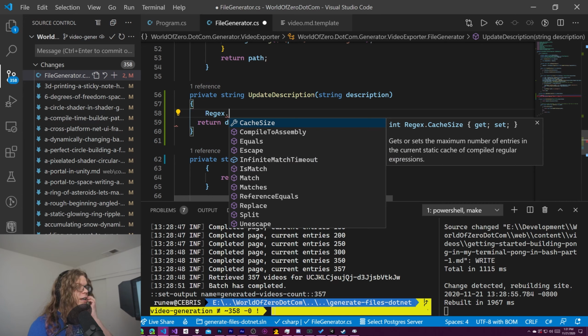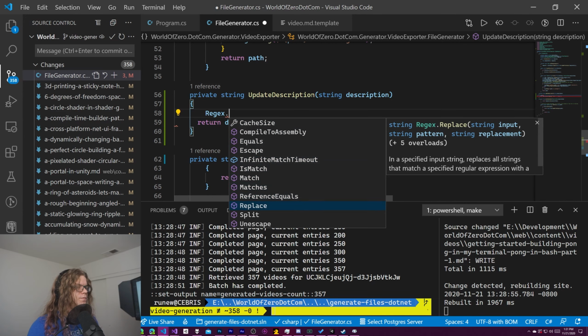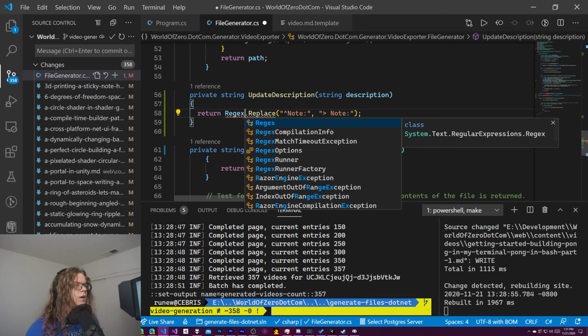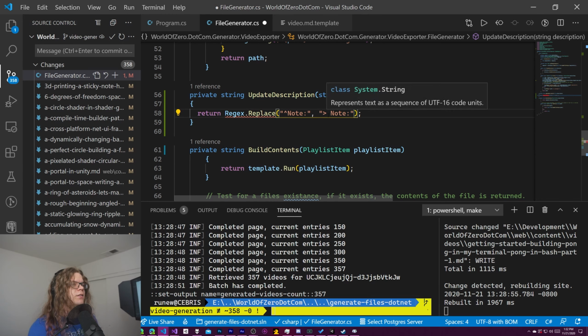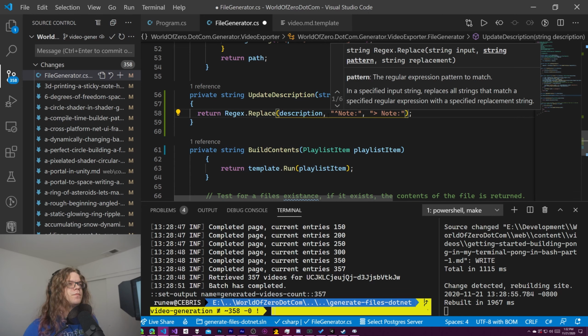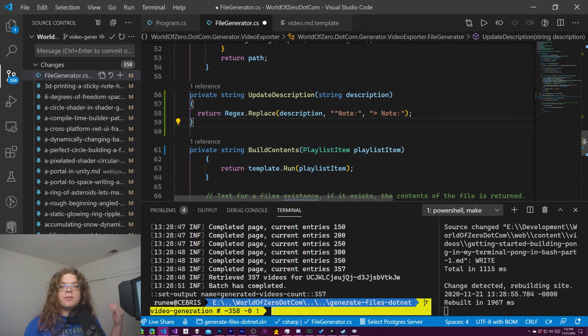I forget how to use these though. So, oh, there we go. Cool. Regex.Replace is what we want. Replace, and we need to pass in our description, the input, the pattern, and then the replacement. So what this is going to do is match a pattern, this pattern, and then replace it with this other pattern.